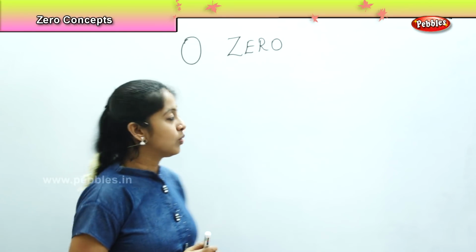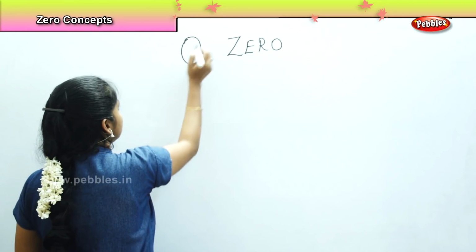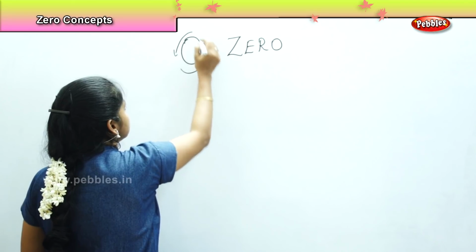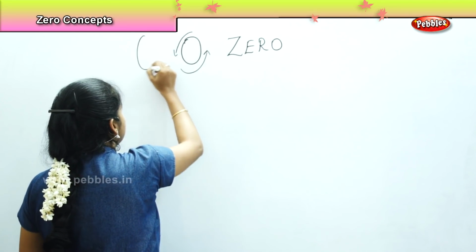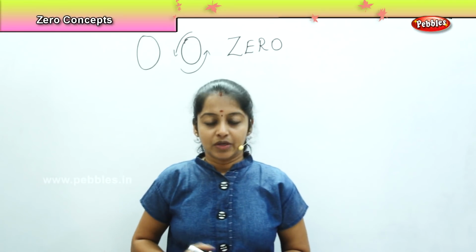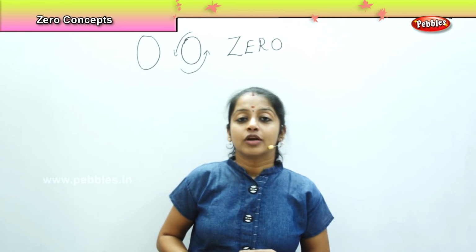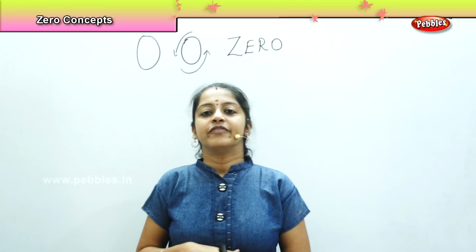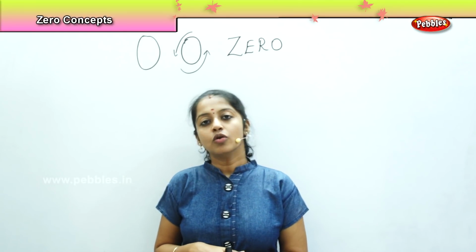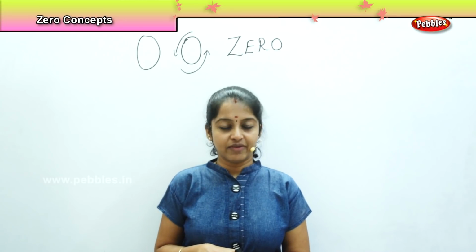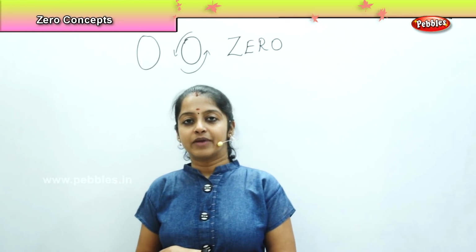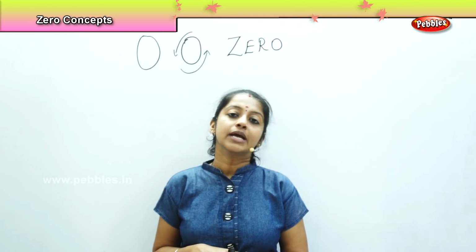Okay? And how will you write zero? You have to just draw a circle. Start from here and end it here. Now, for this particular concept, we will sing a rhyme and then I will tell you more about zero. Shall we begin? I am going to recite a rhyme for you and you need to repeat it along with me.